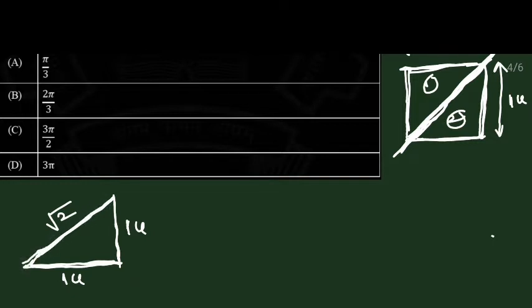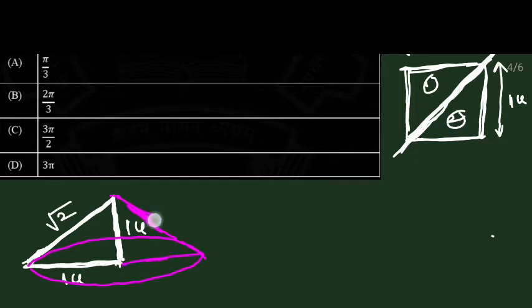Now he is saying to revolve the triangle around its short edge. What is the short edge? This is the short edge. Why? This is 1 unit, this is also 1 unit. You can revolve around this 1 unit or this 1 unit, you will get the same answer. Here it is root 2 units, which is not the short one, this is the long side. So we need to revolve 360 degrees. When you revolve, this is what it's going to form. This is nothing but a cone.